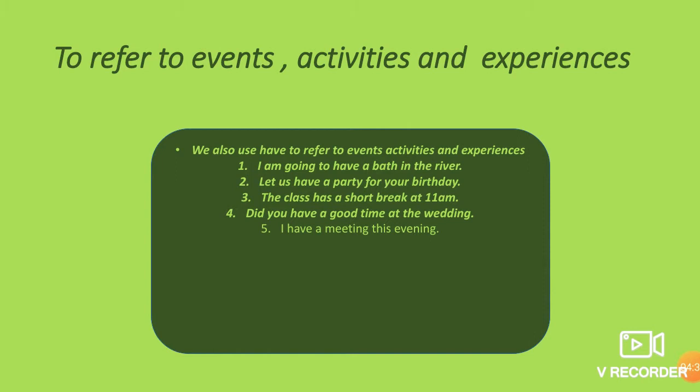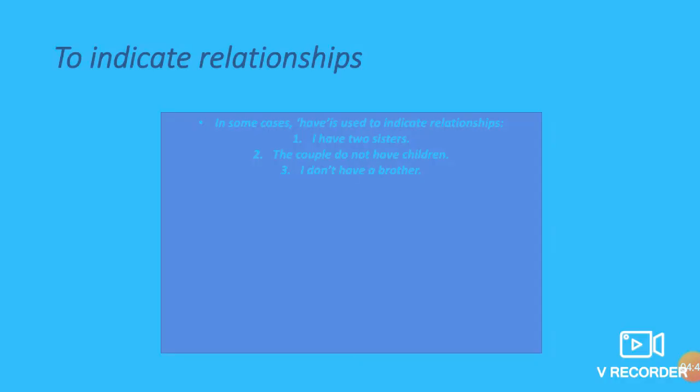Here, have is used as a helping verb, but sometimes it is also used as a main verb, but never in continuous or progressive form. This was the second property. Next will be to indicate relationships.